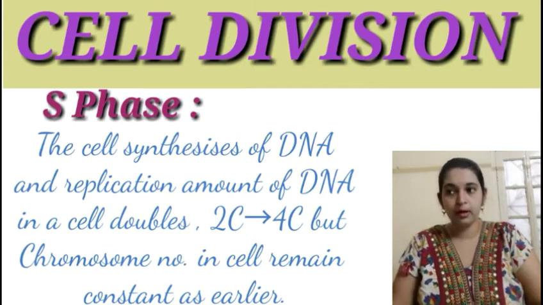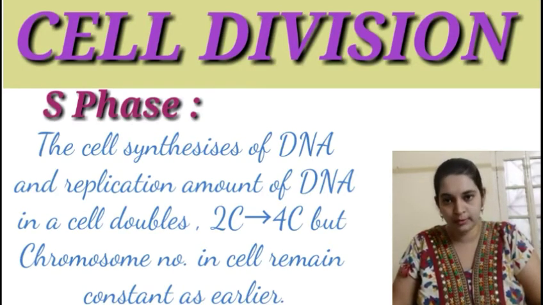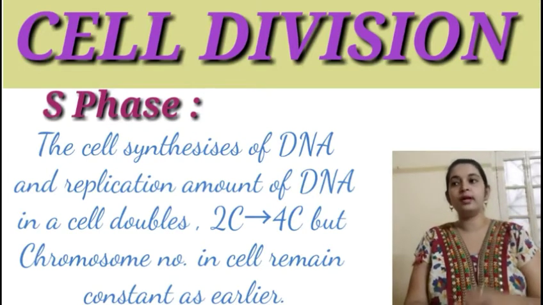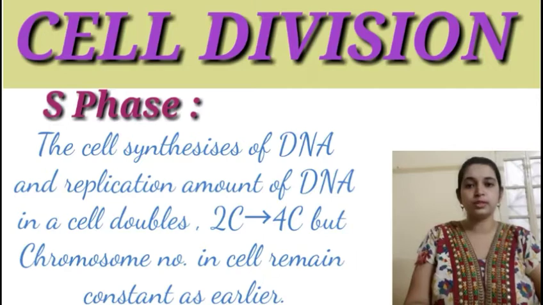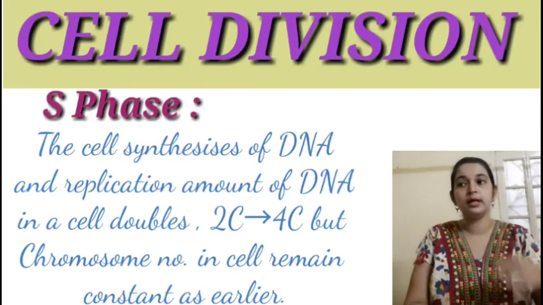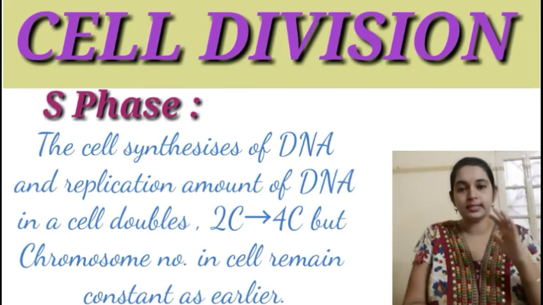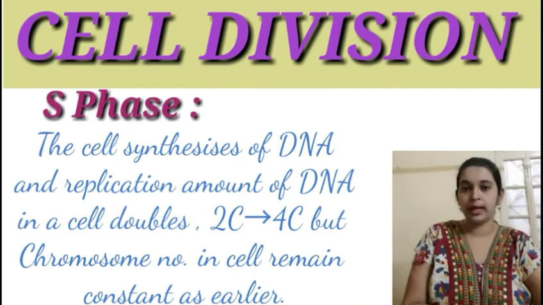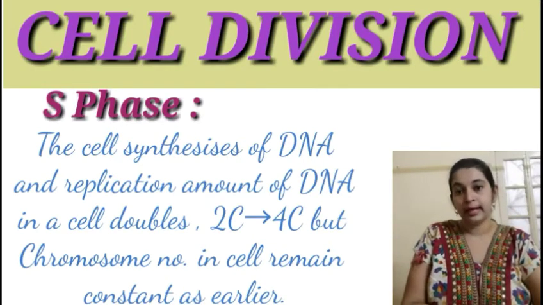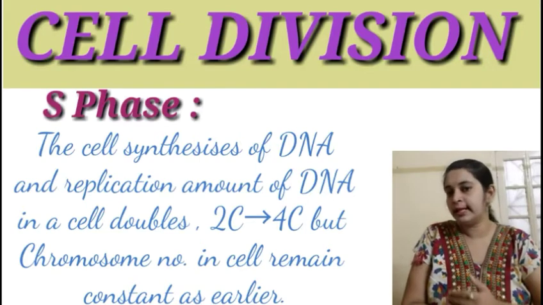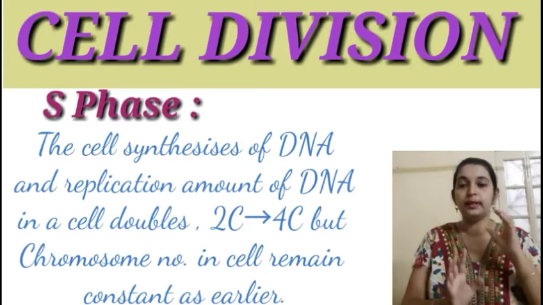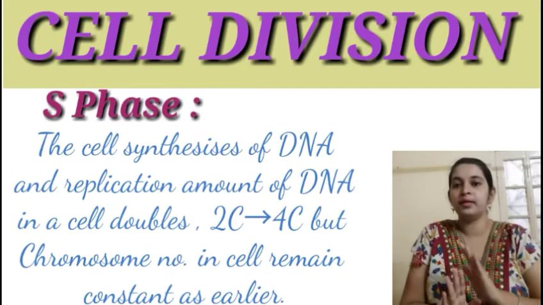We need to remember, suppose if a cell has an amount of DNA 2C in the G1 phase, after the end of S phase, the cell will have an amount of DNA 2C into 2, that is 4C, that is the chromosomal material in a cell will duplicate itself at the end of S phase. But one thing we need to remember, though the amount of genetic material will duplicate at the end of S phase, the number of chromosomes will remain constant.